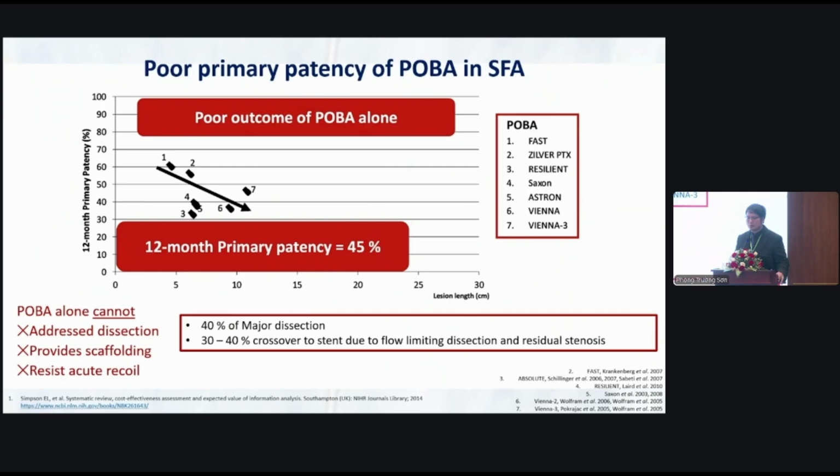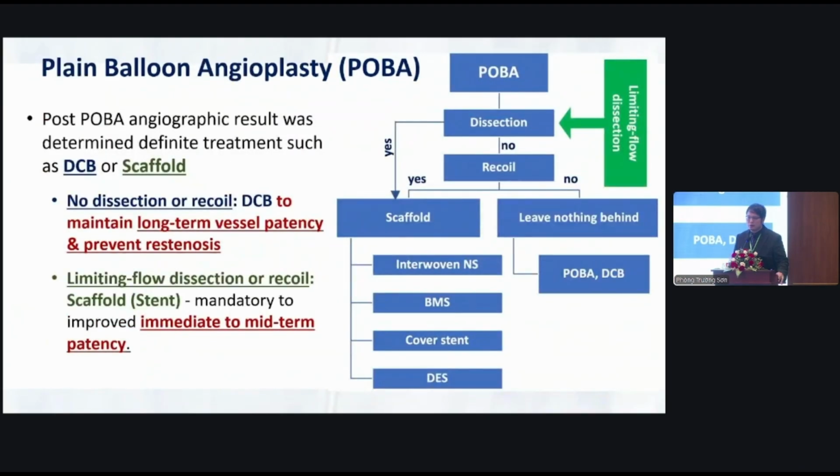After POBA, the angiographic result will determine the definitive treatment, such as DCB and scaffolding. For no dissection and no recoil, we use the DCB to maintain long-term vessel patency and prevent restenosis. For flow-limiting dissection or acute recoil, we use a stent or scaffold. This is mandatory to improve the immediate to midterm patency.